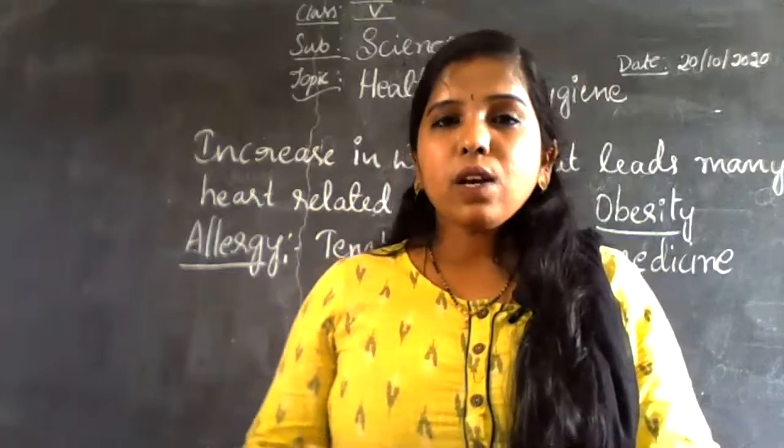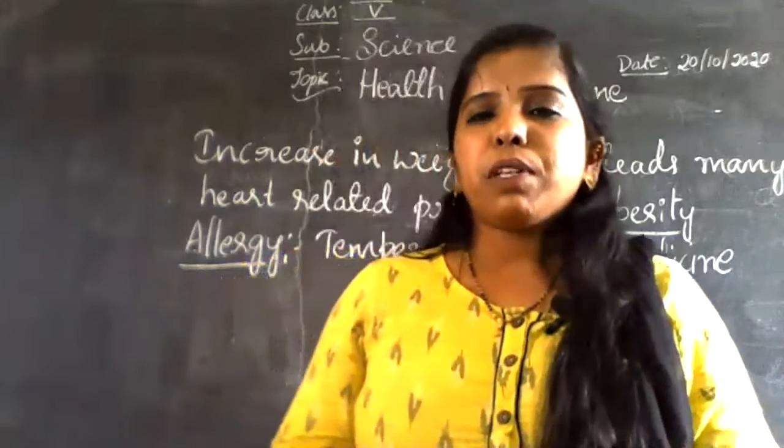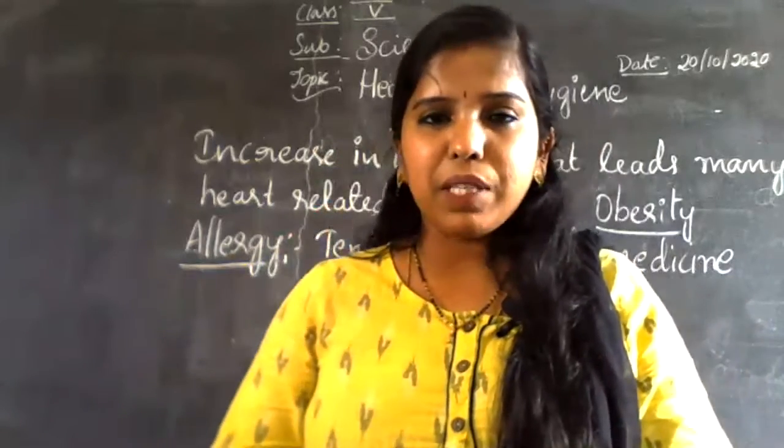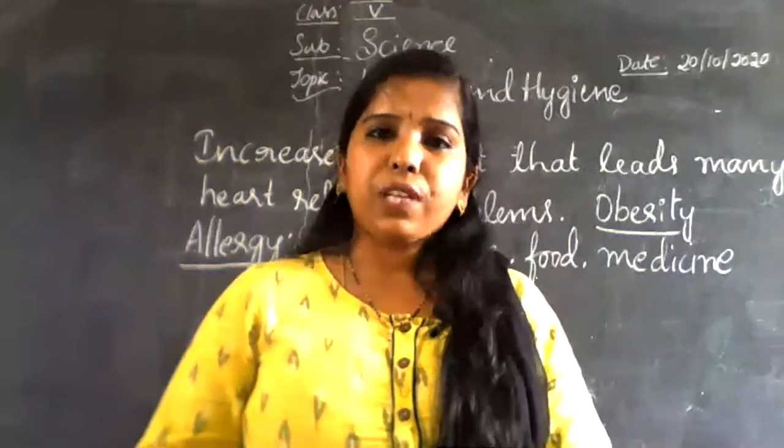Another example of a birth related disease is cleft lip.